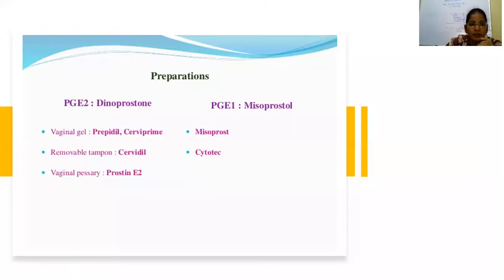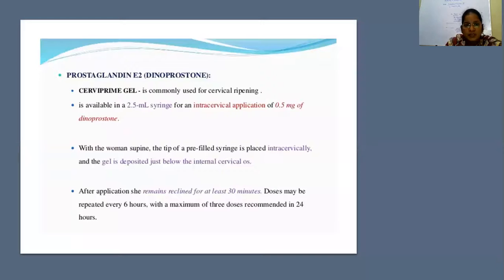PGE2 is available in the form of vaginal gel, tampons, and pessaries. Vaginal gel preparations are Prepidil and Cerviprime. Cerviprime is the most commonly used in our practice, and the reversible tampon is Cervidil. The vaginal pessary is Prostin E2. PGE1 is misoprostol tablets or Cytotec. These are the commercial names for these tablets. Coming to prostaglandin E2 or dinoprostol, the Cerviprime gel, its action is only up to the level of the cervix, not on the uterine myometrium or the uterine fibers.